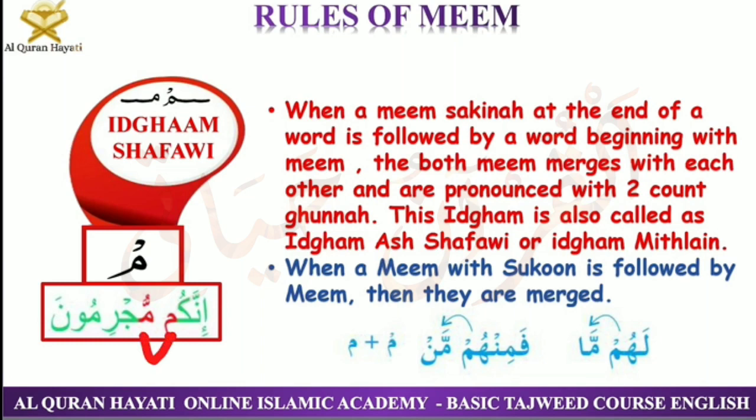Innakum mujrimuna. Innakum mujrimuna. See, now we do two haraka gunna when these both letters are merging with each other. But when you stop at this point, for example, this is the end of the ayah, or even in the middle of the ayah, sometimes your breath can break, right? Or there can be a stopping sign. If you stop at this point, you will just recite it like innakum, no gunna on meme. And when you continue from here, then this meme will not be pronounced with gunna. Like you will not say mujrimuna.